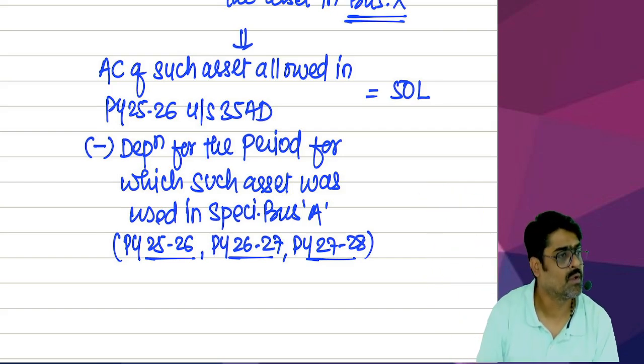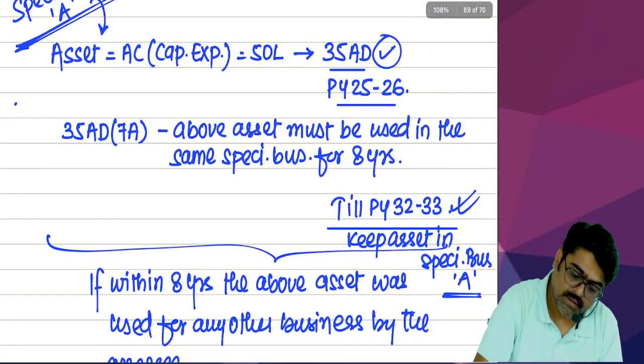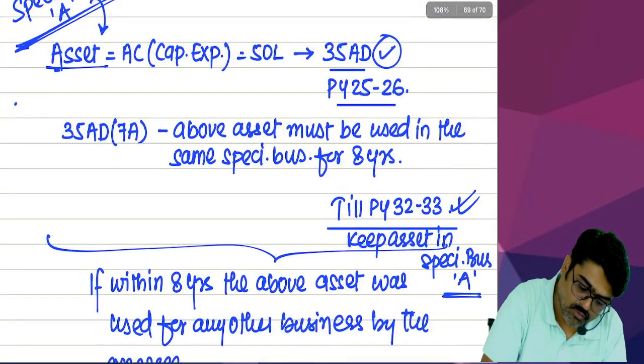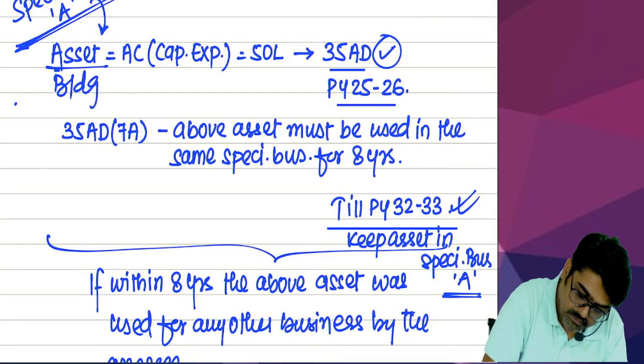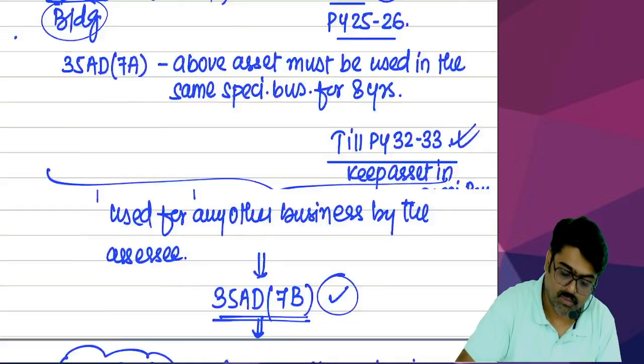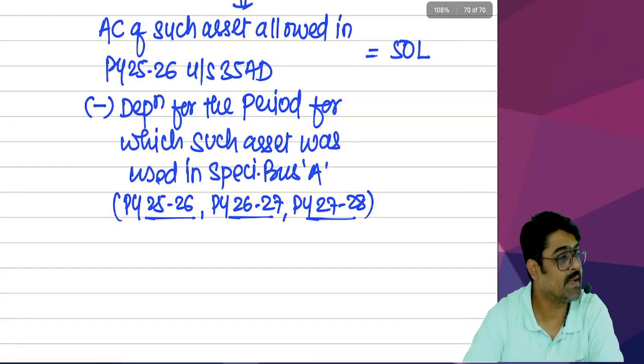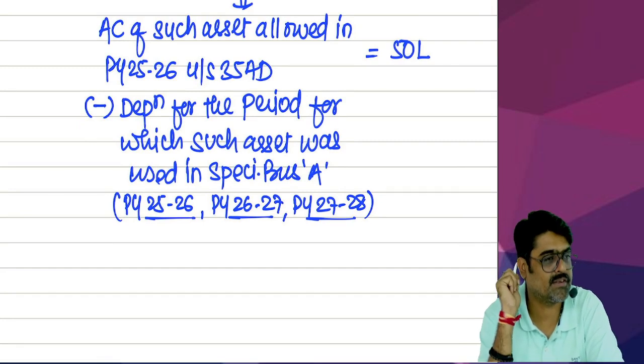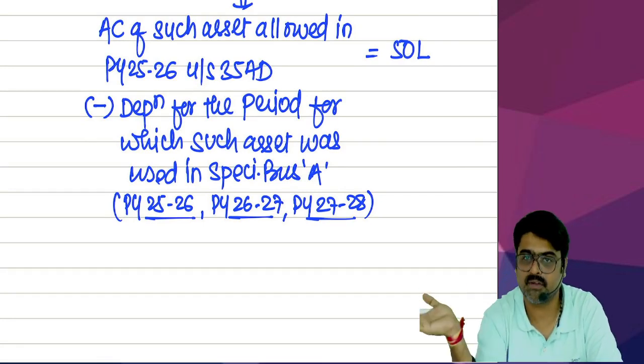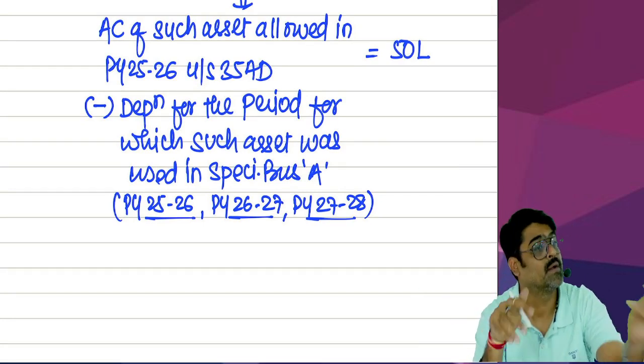Yes or no? So assuming that this asset was a building. So how much depreciation would have been allowed in the first year? 10%. Yes or no? On building, what is the rate of depreciation? 10%. So 10% of 50 lakhs we would have allowed in the first year.